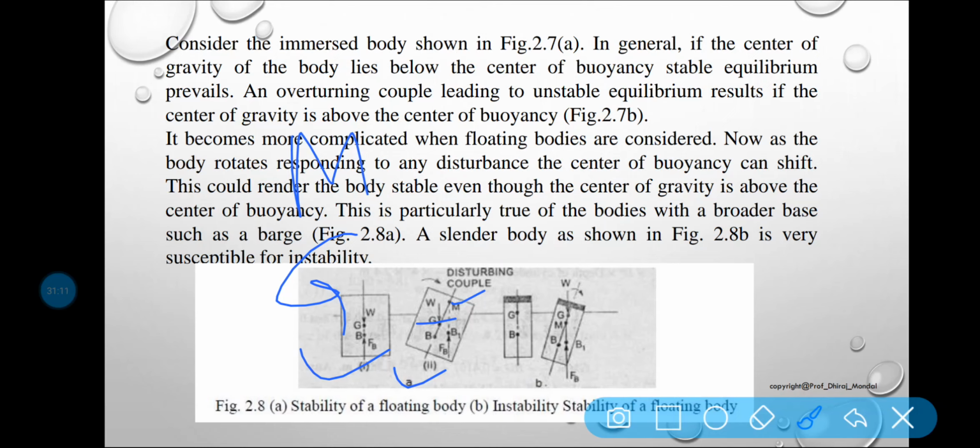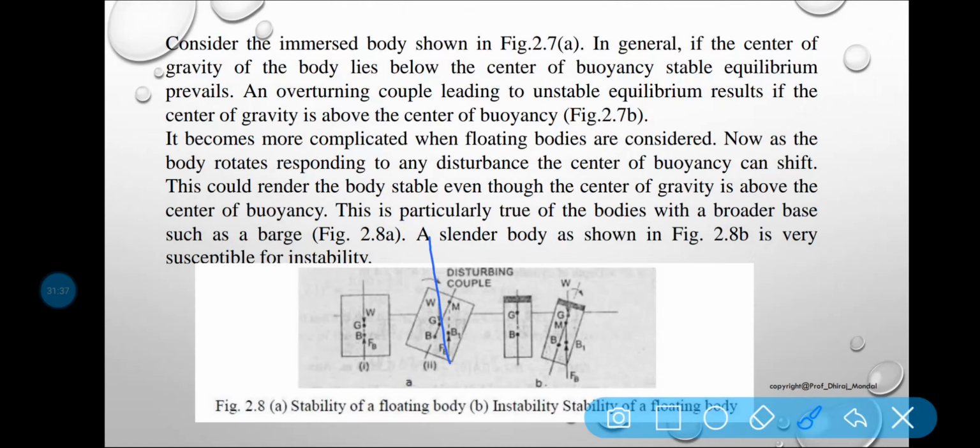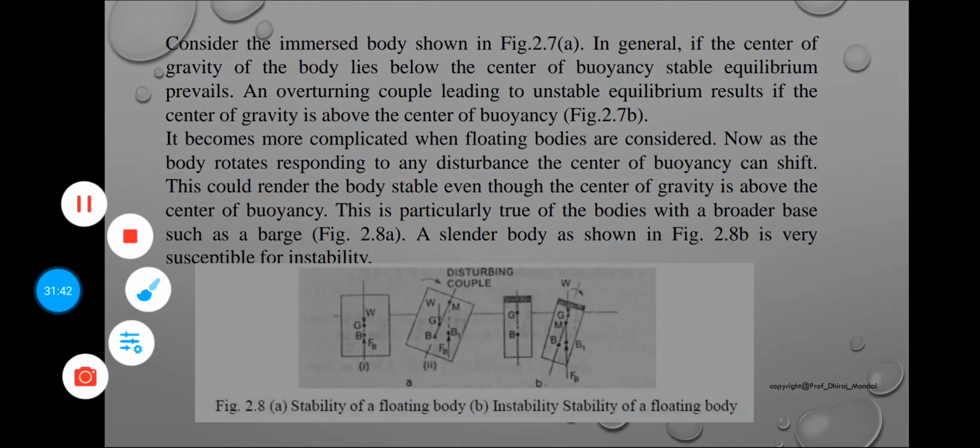If a slight angular displacement is given to the floating body in the clockwise direction, the center of buoyancy shifts from B to B1, such that the vertical line through B1 cuts the M. Here it is cutting the M, and that M is called your metacenter.